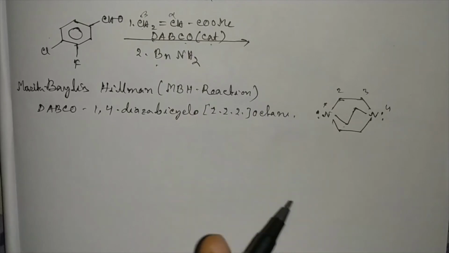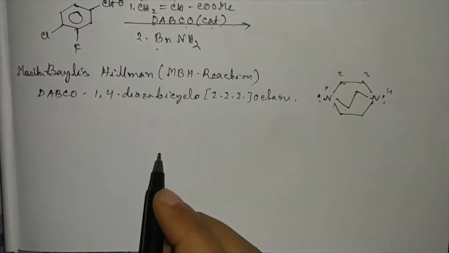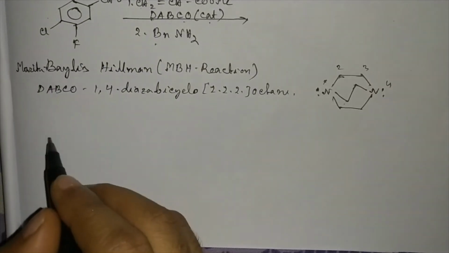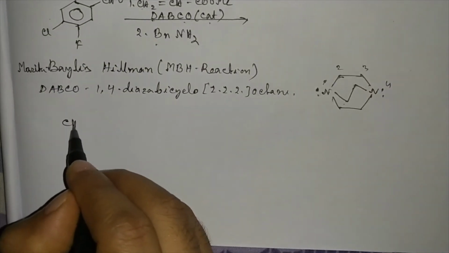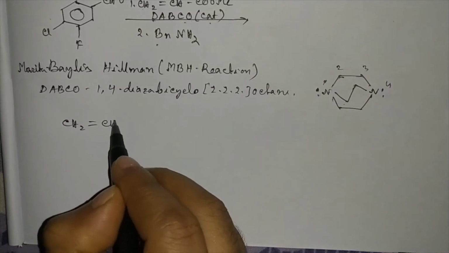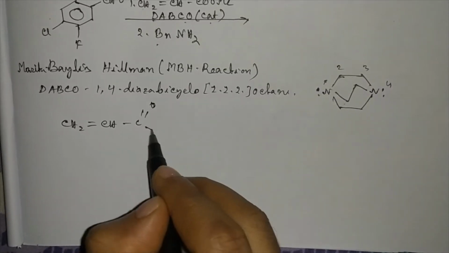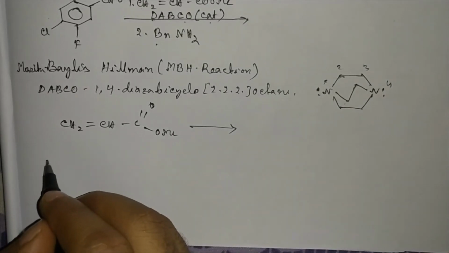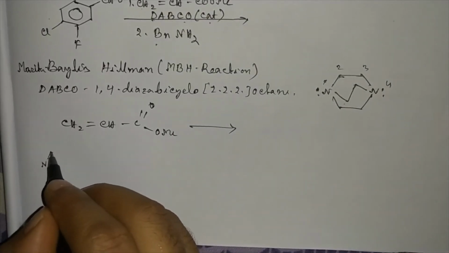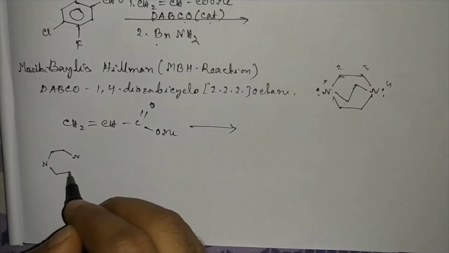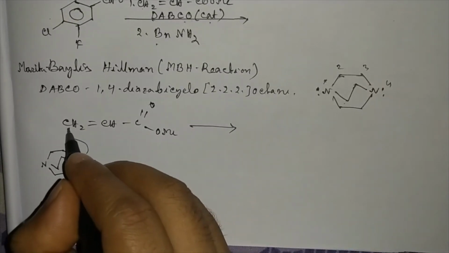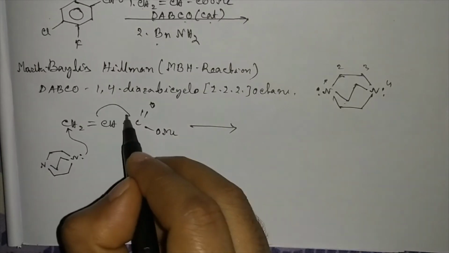Now we'll go through the mechanism and see the final product. First, this is an alpha beta unsaturated ester. This DABCO is a very good nucleophile as well as a strong base, so it will attack at this position.